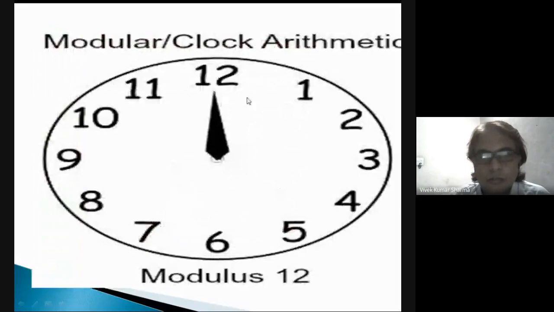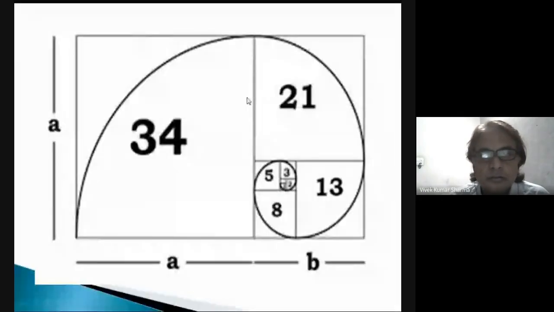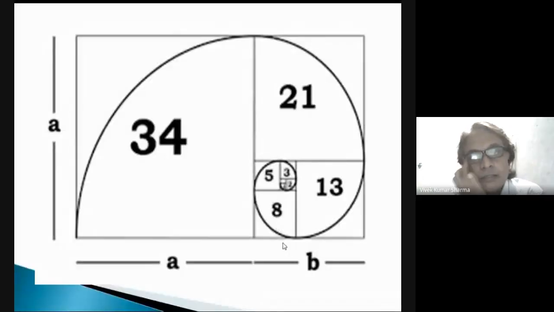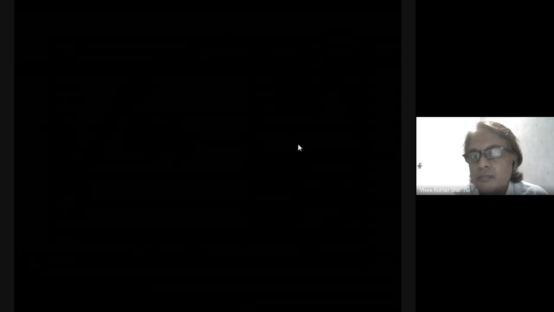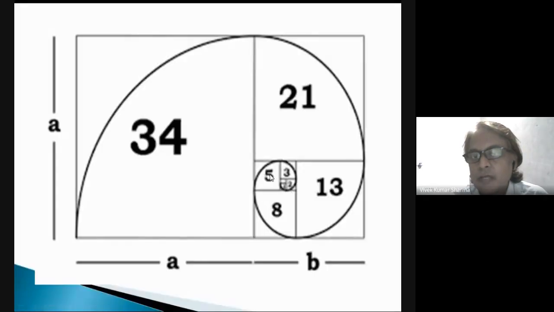And we will discuss modular later. You can see here 1 and 1, 1 plus 1 is equal to 2, then 2 plus 1 is equal to 3, then 3 plus 2 is equal to 5. In this way the rectangles increase in a Fibonacci series: 1, 2, 3, 5, 8, 13, then 21, then 34.